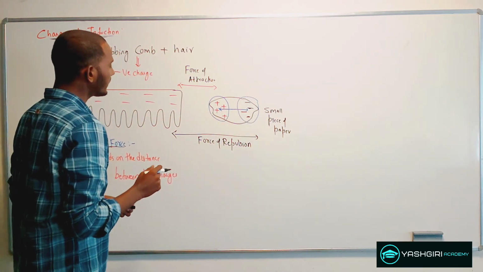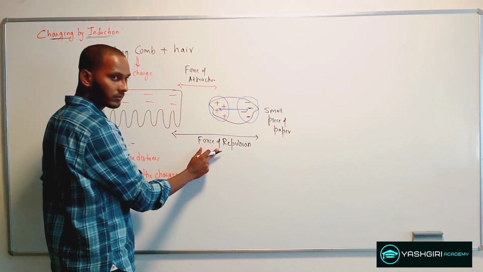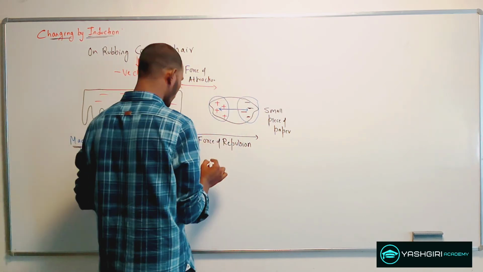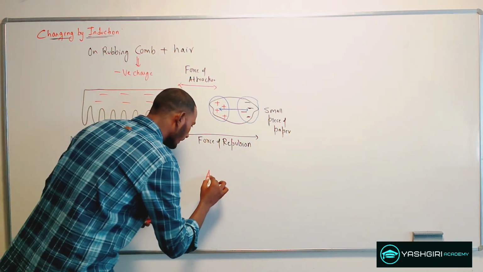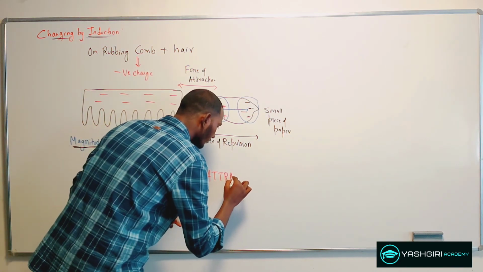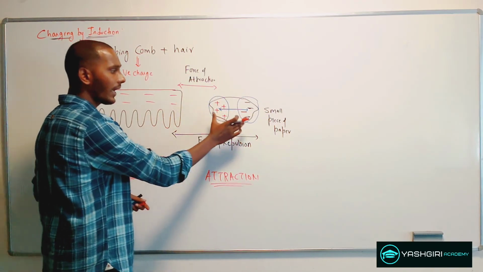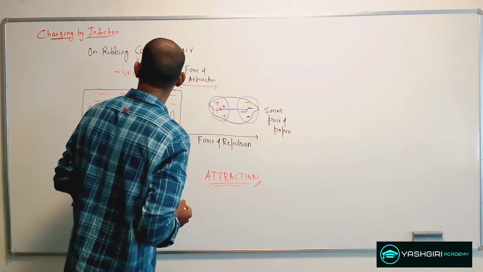So one can easily say that the force of attraction outweighs the force of repulsion. So you will see an attraction between a charged comb and a small piece of paper. So that's the answer for the question.